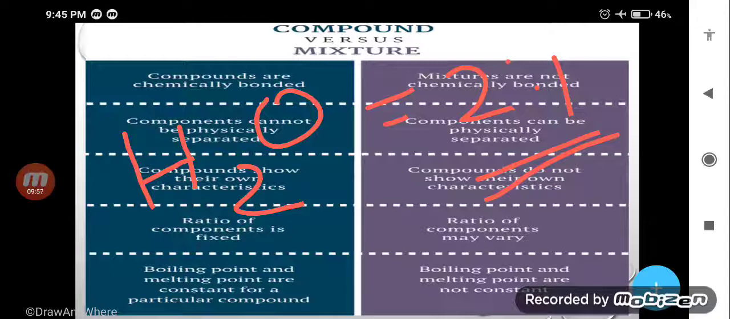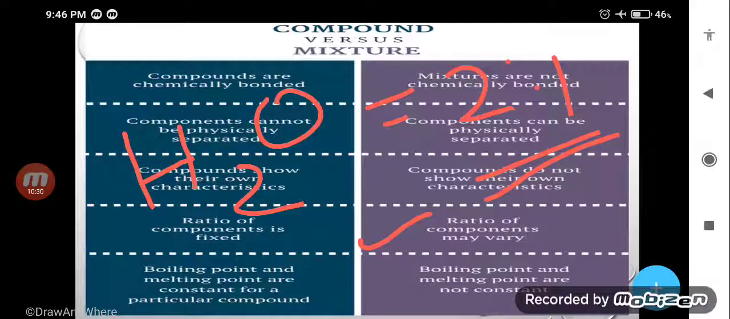But in the case of a mixture, the ratio is not fixed. You can add 100 grams of sugar in 1 liter of water. You can add 10 kg of sugar in 10 kg of water. Means you can change the quantity, you can add in any ratio, but in the case of a compound, the ratio is fixed.